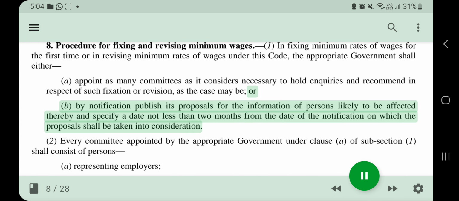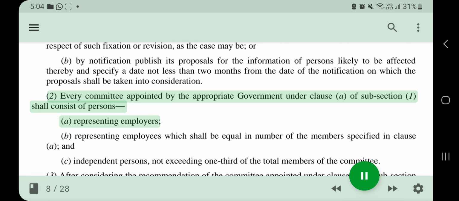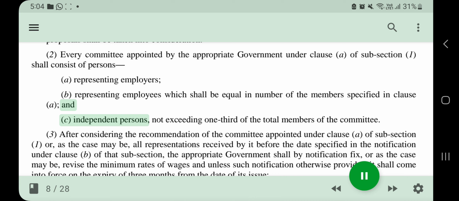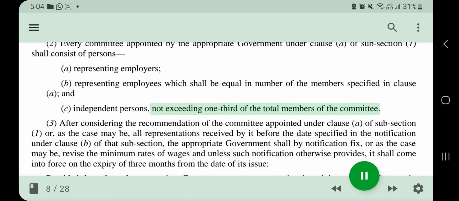Or b. By notification publish its proposals for the information of persons likely to be affected thereby and specify a date not less than 2 months from the date of the notification on which the proposals shall be taken into consideration. 2. Every committee appointed by the appropriate government under clause a of subsection 1 shall consist of persons a. representing employers, b. representing employees, which shall be equal in number to the members specified in clause a, and c. independent persons, not exceeding 1/3 of the total members of the committee.